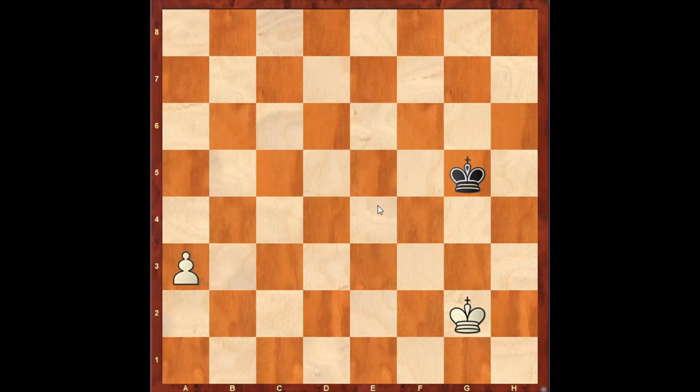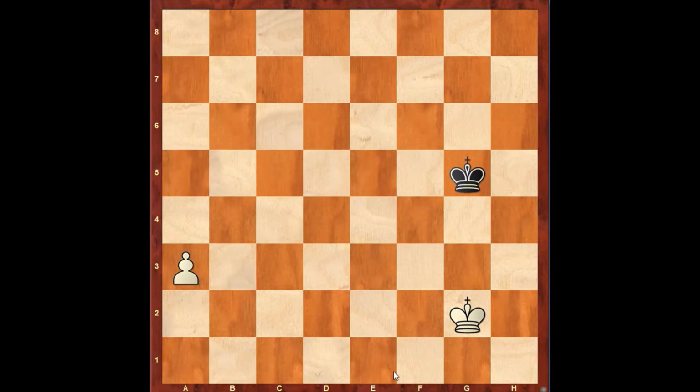In today's video, we are going to see about the rule of the square in chess endgames. The most basic rule is when the pawn will queen without the assistance of its own king. Well, the rule of the square determines whether it is possible or not. Let me show you an example of this.